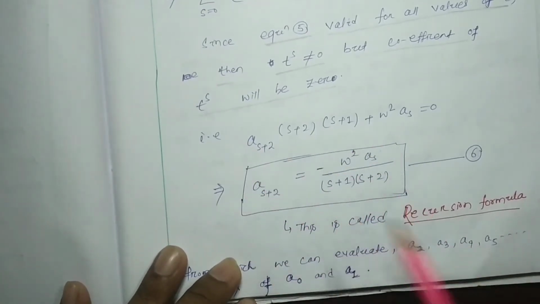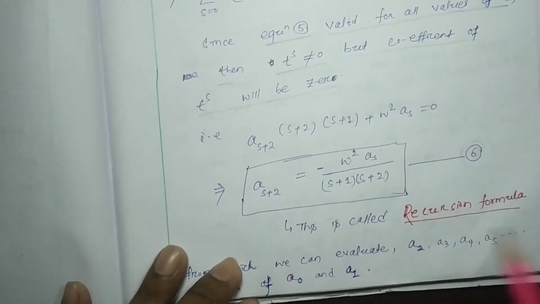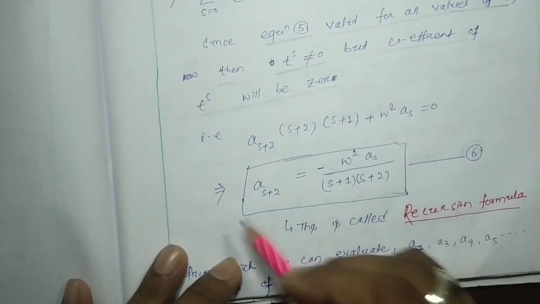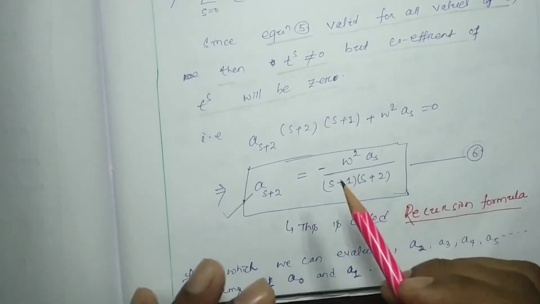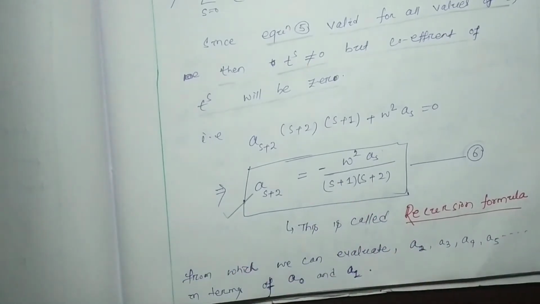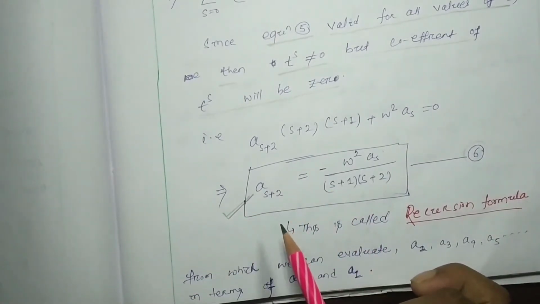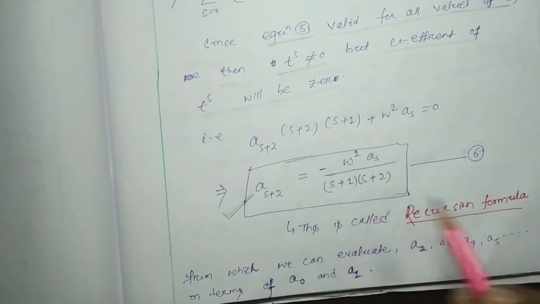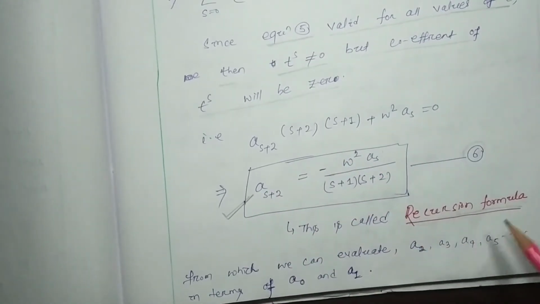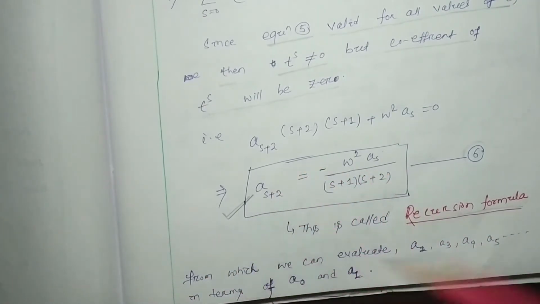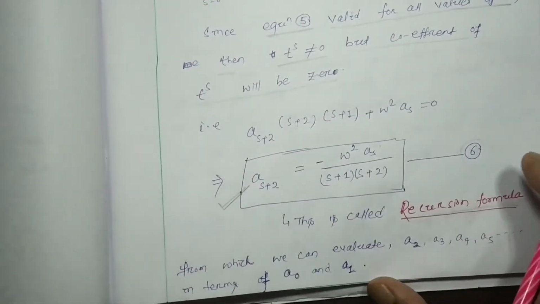This equation is named equation number 6, and this equation is called the recursion formula. You have to remember that whenever we are solving a power series solution, this term will be called the recursion formula. Why am I telling you to remember it? Because you will find this type of thing in your quantum mechanics, that is, in your higher study, in your 5th semester also.